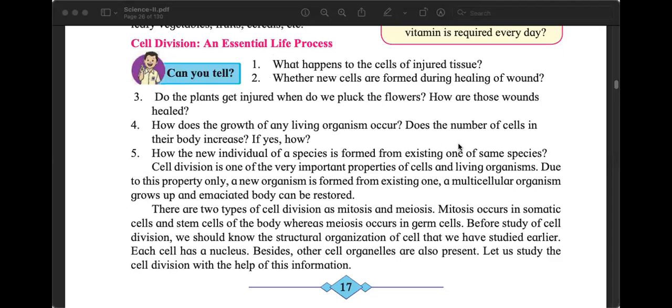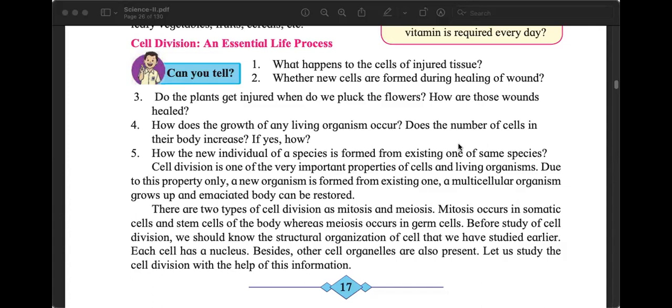The other process that we will study is cell division. How cells divide. This is where the connection is with the next chapter, which is about reproduction. Our body is growing in size. Na? We are growing. Why? Two things are happening. Yes, some cells are growing in size. Yes, I agree. But more importantly, the number of cells in our body is increasing. And that happens by division.